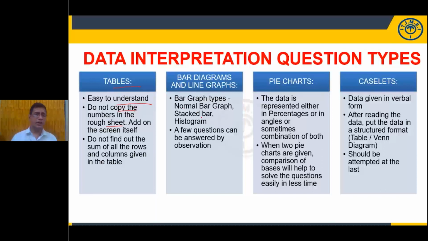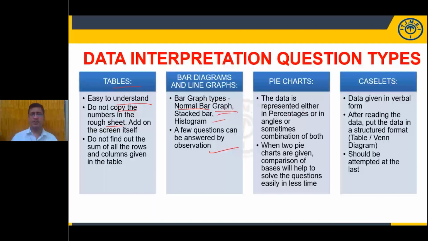Now what is important here? Bar graph. If you observe, there are types of bar graphs: normal bar graph, histogram, and stacked bar graph. A few questions can be answered just by observation. Here, you can easily handle 2 questions just by looking at the diagram, bar graph or line graph.